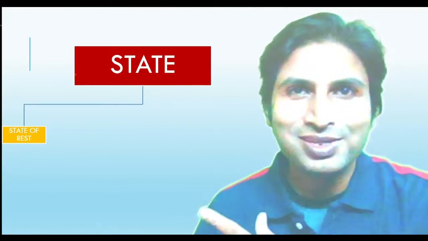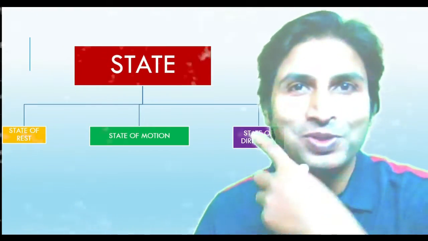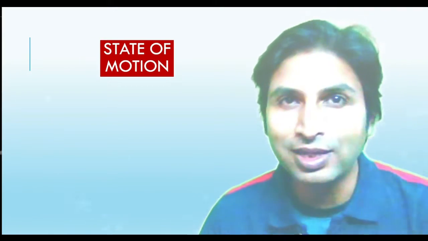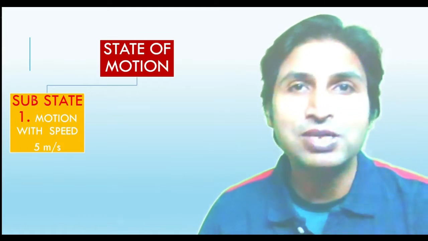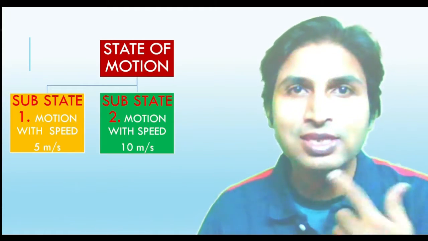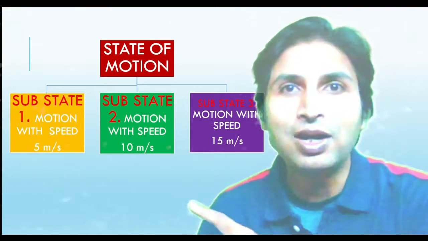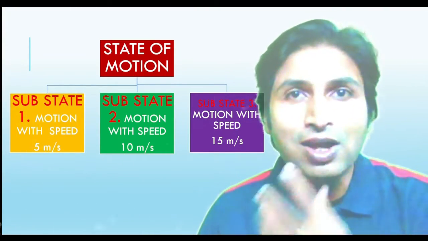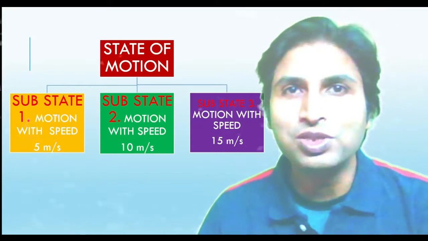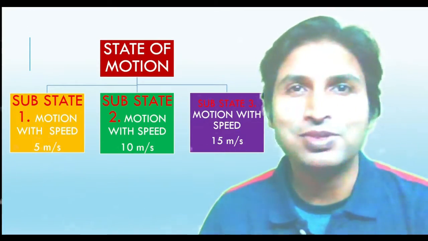So let's begin. State is of three types: state of rest, state of motion, and finally state of direction. This state of motion may have different substates. For example, if a car is moving at a speed of 5 meters per second, this can be its first substate. Now if the car moves with another speed like 10 meters per second, this can be its second substate. Now finally, if the car moves at a higher speed, 50 meters per second, this can be its third substate. So state of motion may have numerous substates.